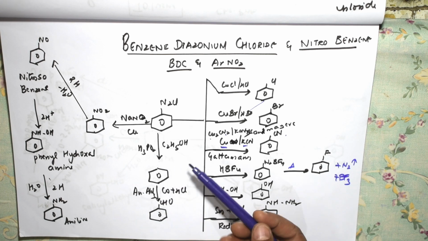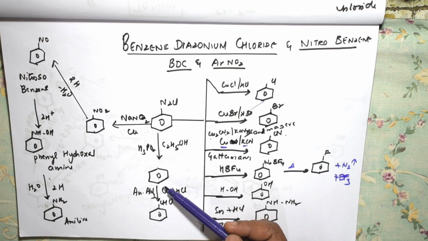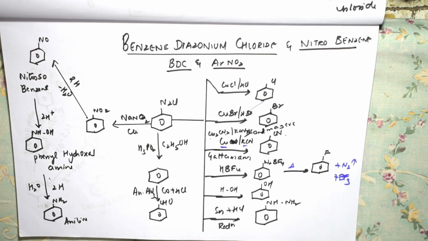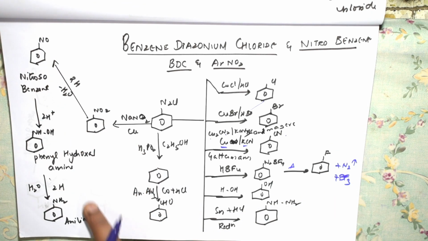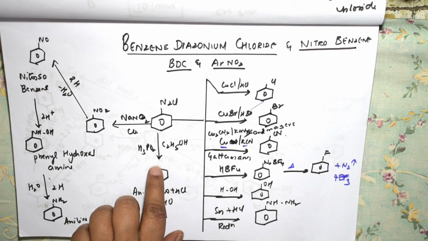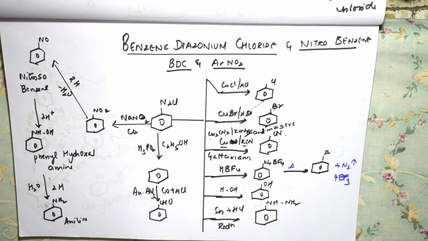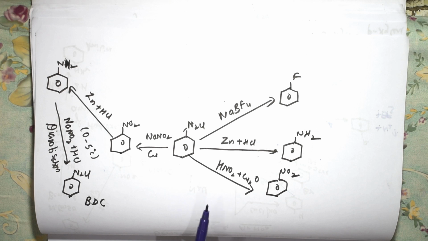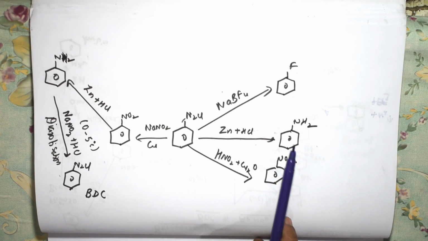BDC, using a reducing agent, I can prepare benzene. Benzene in the presence of CO and HCl, there's a name reaction also for this, you're going to convert it into benzaldehyde. So this is one conversion, reduction. Further, you're going to convert into aniline. So BDC to aniline, this is one more procedure. I have explained you everything. Please note it. Now let's see some more conversions of BDC, where you're converting BDC into fluorobenzene.